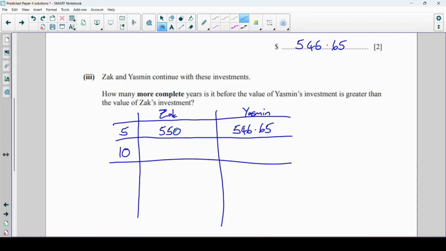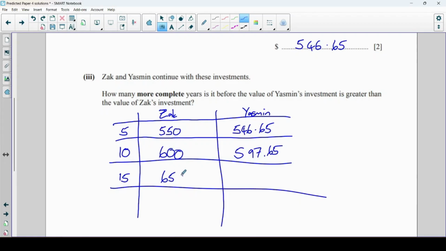Now Zach's is always going to be easy to figure out because that's going to be 10 lots of 10. So instead of adding on 50, we're going to add on 100, so that would be 600. For Yasmin, I'm going to change that power of 5 to a power of 10, and that gives me 597. So that's not enough. I'm going to go up by 5 again. Let's try 15. So Zach's is now going to be 650. For Yasmin's, that's 653.41. Okay, so Yasmin's is now higher.